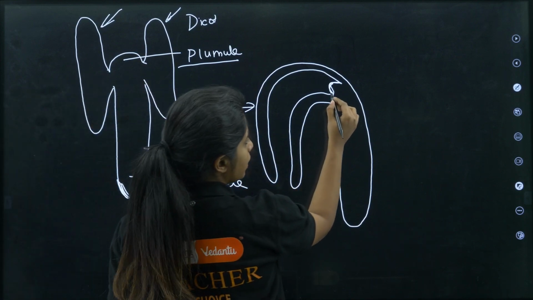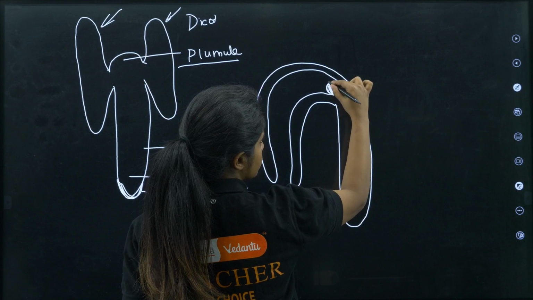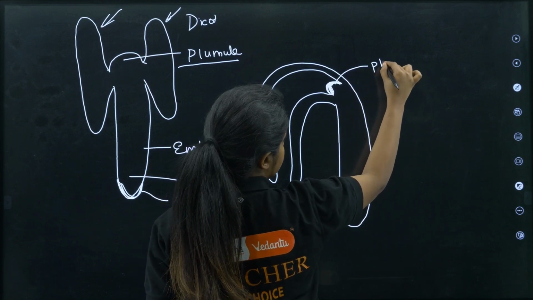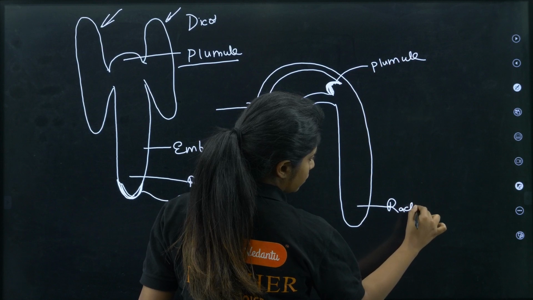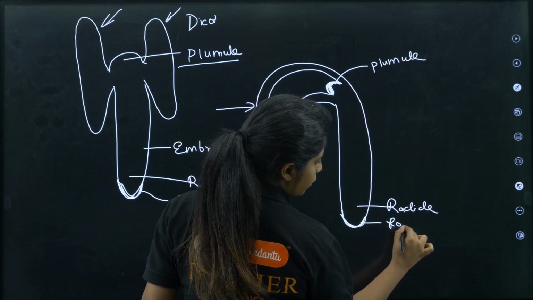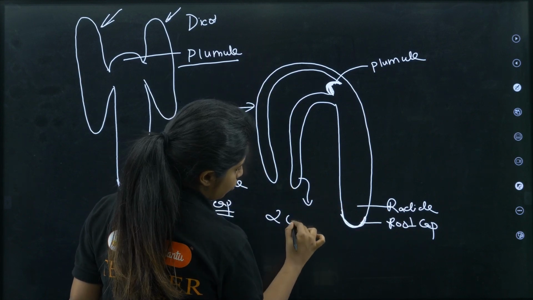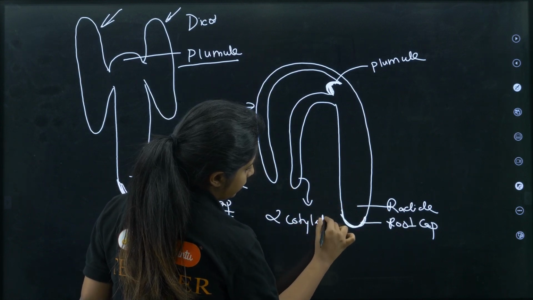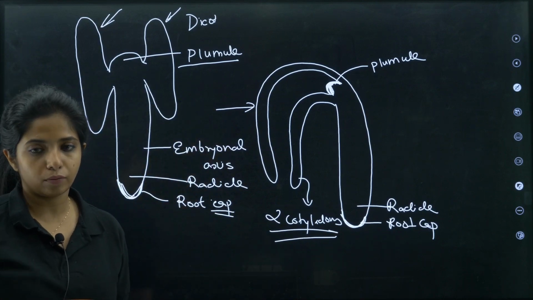So the one that is above the level of their attachment, you call this plumule. And this one is radicle, the lower region. It is covered by what, children? The root cap. And over here you have two cotyledons. This is the structure of typical dicot embryo.